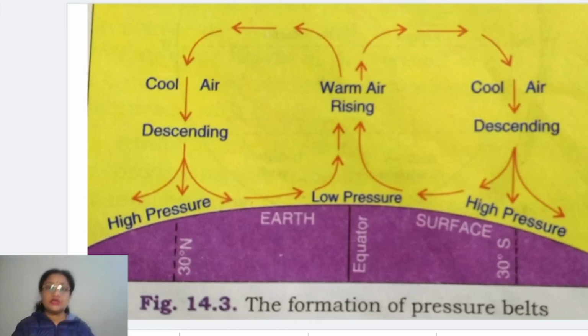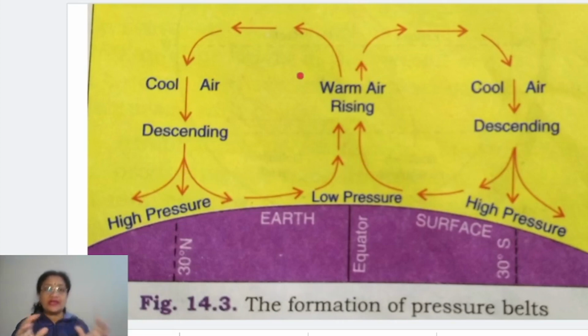So in total, all the formation of pressure belts takes place over the earth in this manner. The basic reason behind that is the variation in temperature conditions, which creates the movement of winds. Suppose warm air rises up, cold air descends down, or from high pressure the winds start blowing towards low pressure.